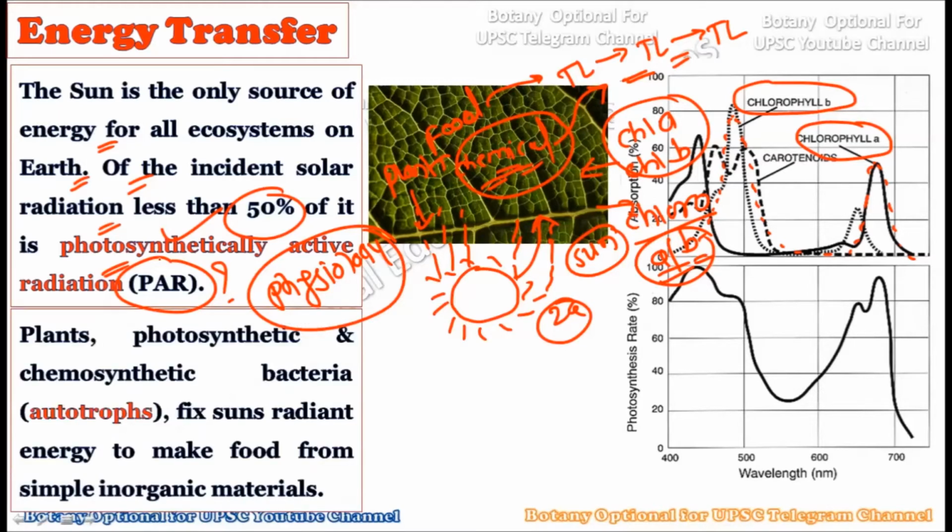Okay, now see, the plants, the photosynthetic and the chemosynthetic bacteria, that is the autotrophs, can fix the sun's energy and make the food material from simple inorganic materials, right?